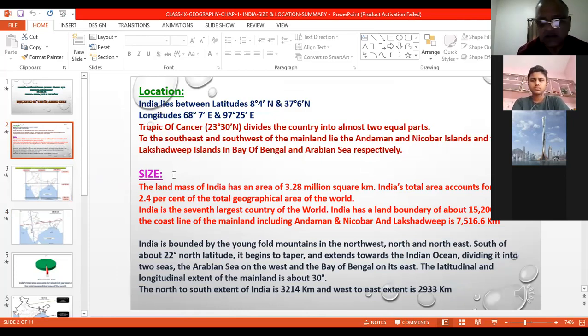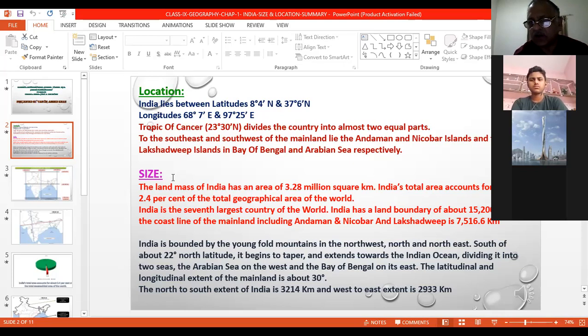Now, if you go to the size, as we already read before, India has an area of 3.28 million square kilometers. You have to remember this: 3.28 million square kilometers is the area of India. A question can be asked: what is the area of India? You have to write 3.28 million square kilometers, or in an MCQ they can ask.